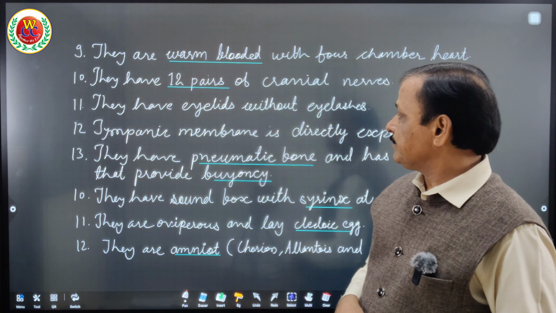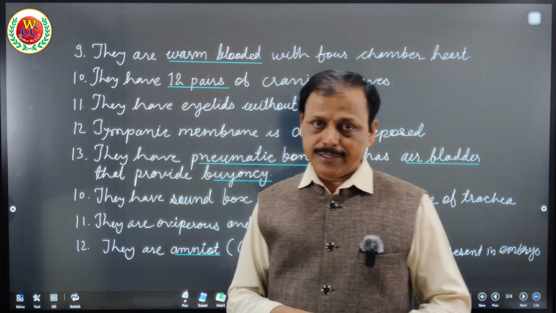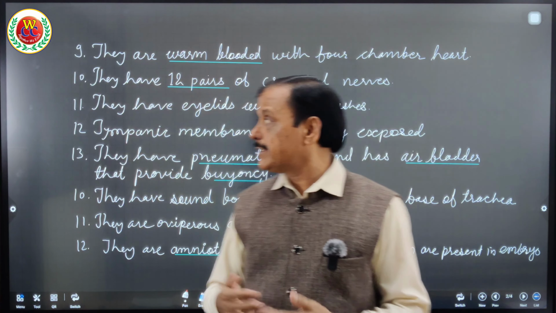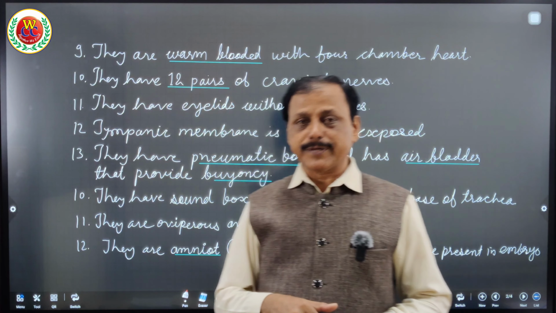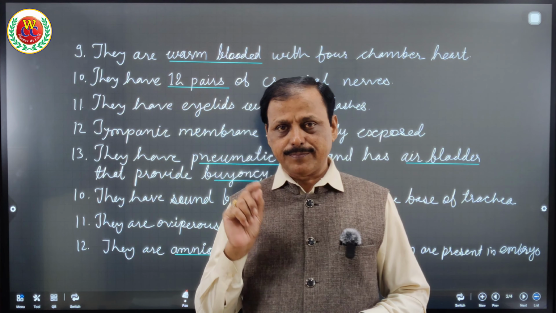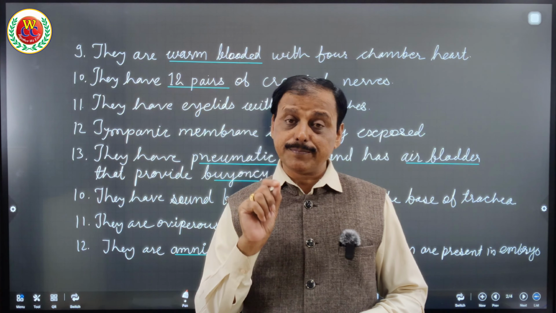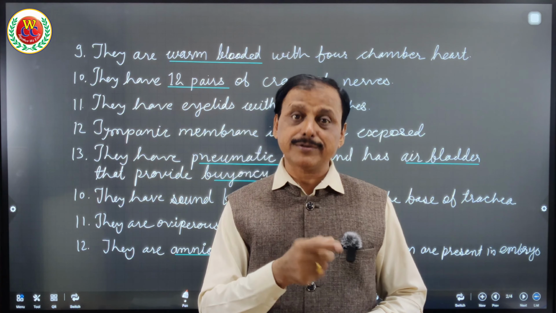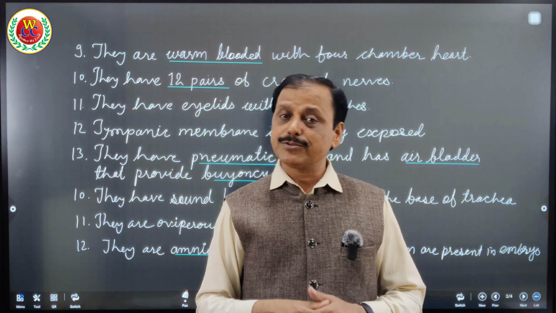They are warm-blooded with a 4-chamber heart, supplying oxygenated blood to all cells of the body, therefore they are very active and creative. They have 12 pairs of cranial nerves. A frog has 10 pairs of cranial nerves, reptiles have 12 pairs, birds have 12 pairs, and mammals also have 12 pairs of cranial nerves.